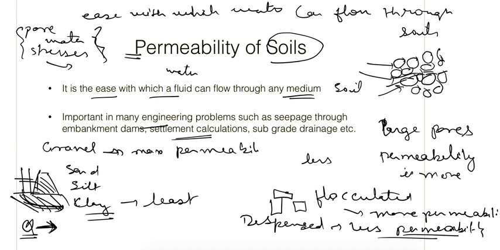If permeability is more, then the pore water will go out in less time, and if permeability is less, then the pore water will take a lot of time. Depending upon that, settlement will take place. So if we know the permeability, we can correlate the results with the settlements. Similarly, if some highway subgrade is there, we want to properly design the drainage for it, so in that also we have to know the permeability of the soils.